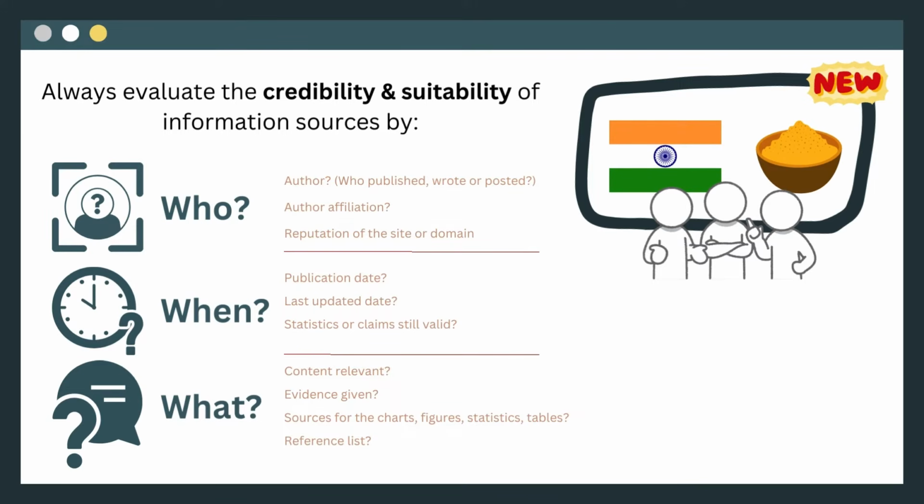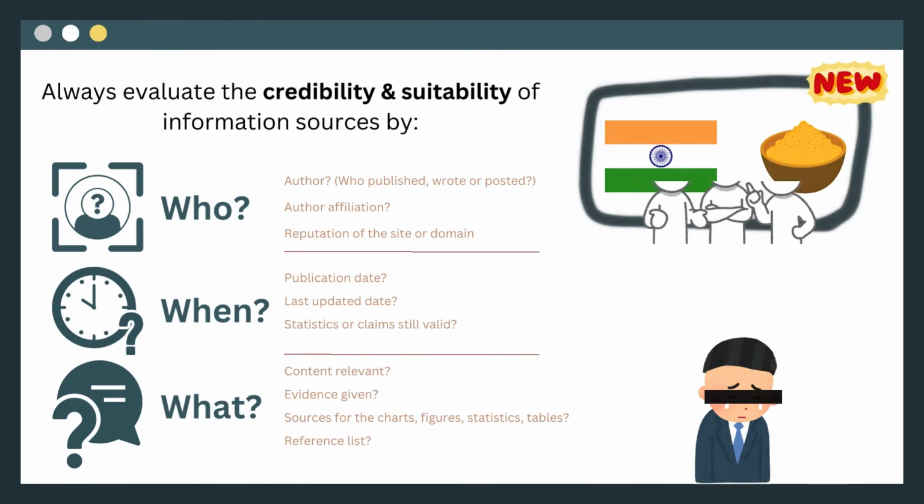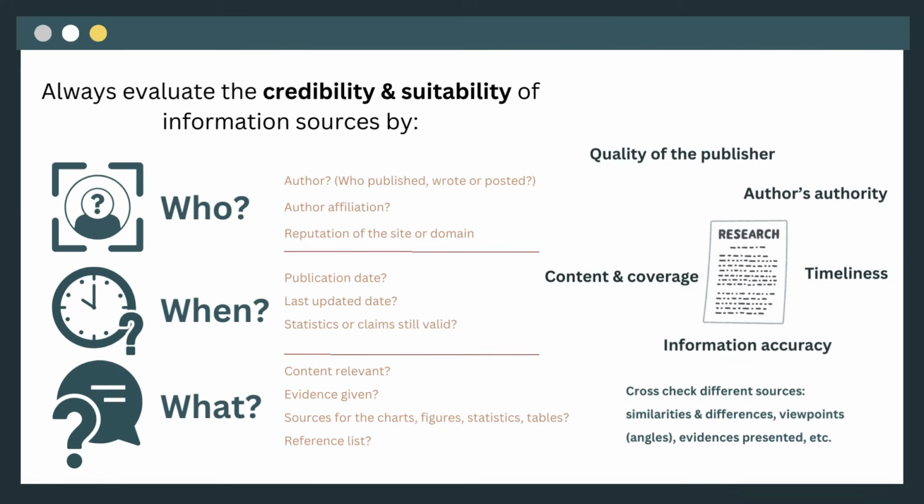Remember, when evaluating information sources, be choosy and select carefully. Just as you wouldn't trust any hairstylist with your hair, don't trust any source without proper evaluation. Here are the key takeaways.